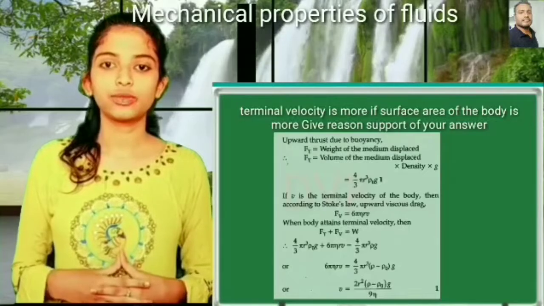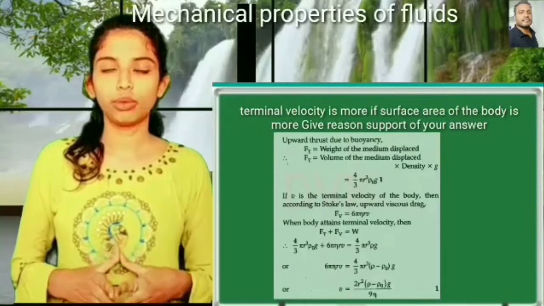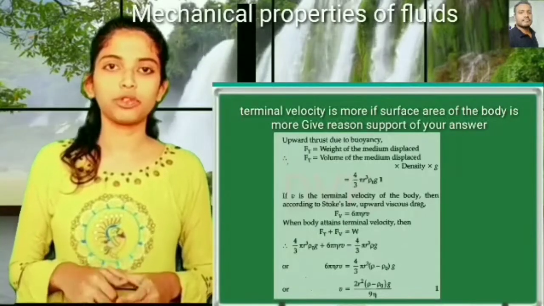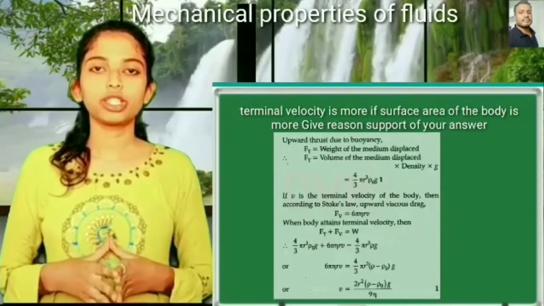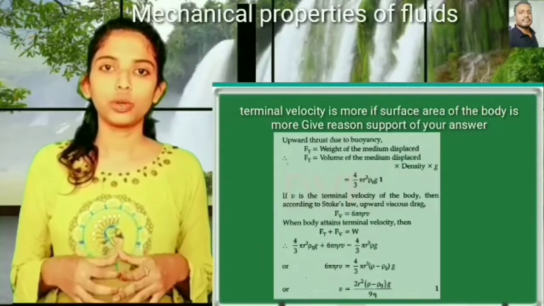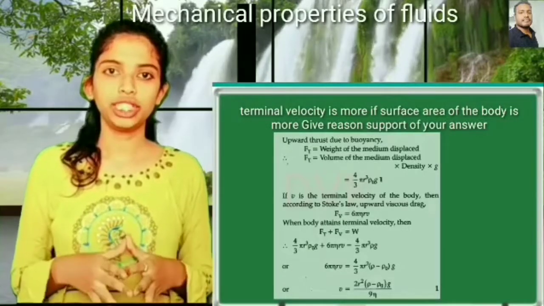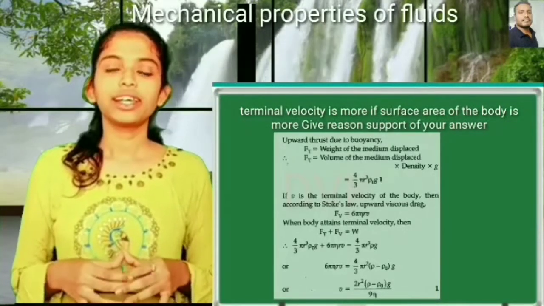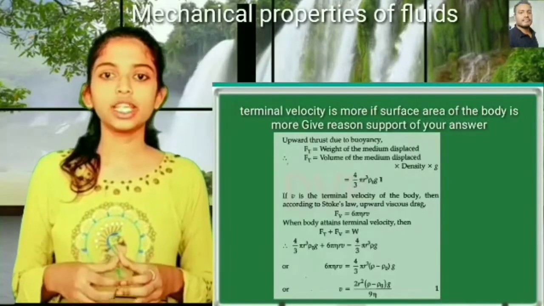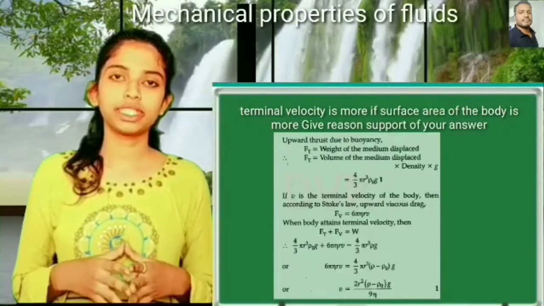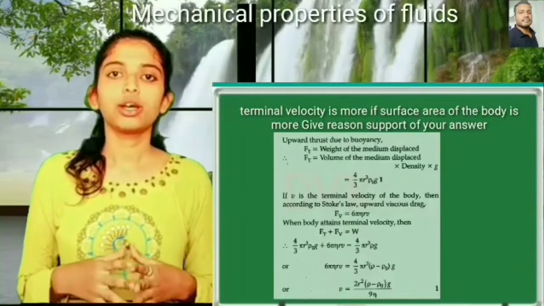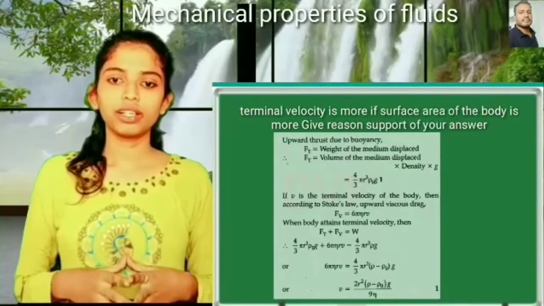Thirteenth question, which is the last question. Terminal velocity is more if surface area of the body is more. Give reasons in support of your answer. Here the terminal velocity formula is Vt is equal to 2a square (rho minus sigma) g by 9 eta. Here a represents radius of the sphere, rho represents density of the metal sphere and sigma represents density of the liquid. Eta represents coefficient of viscosity.